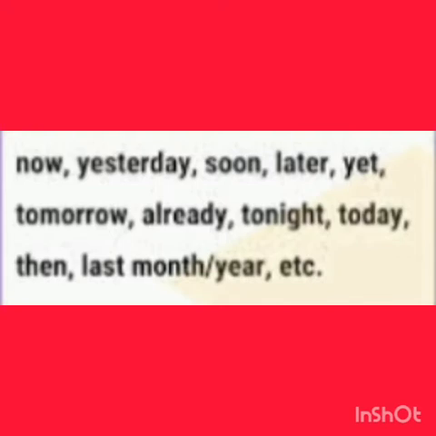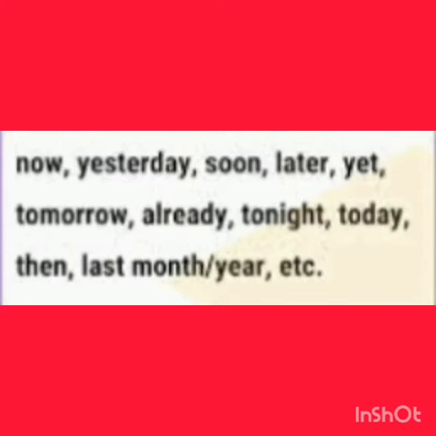In these sentences, the words already and tomorrow show the time when the action will take place. Therefore, it is an adverb of time. Some adverbs of time are now, yesterday, soon, later, yet, tomorrow, already, tonight, today, then, last month, year, etc.